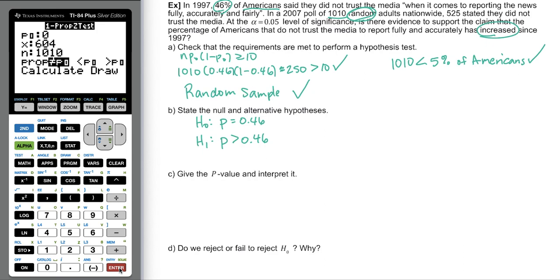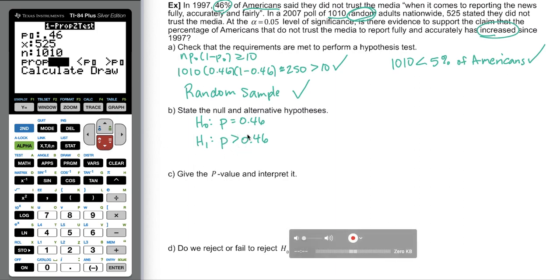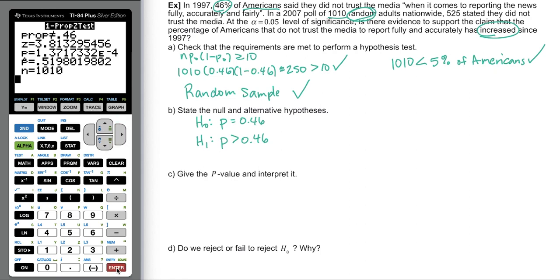It's asking for a few things. It's asking for P naught, which will be your proportion that's in your hypothesis, which is 0.46. It's asking for X, the number of individuals in the sample with the given characteristic. In this case, 525 people did not trust the media out of a sample size of 1,010. Now we select our appropriate inequality symbol. We have a greater than here in our alternative, so we want to choose the greater than hypothesis here. And you go to calculate and press enter.